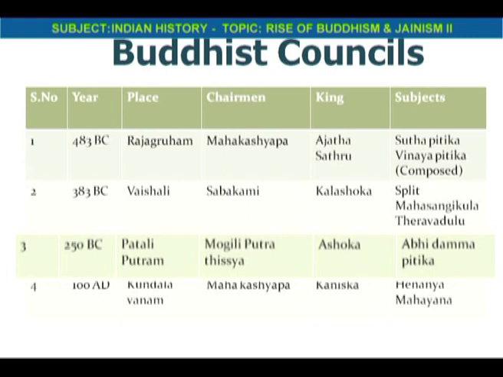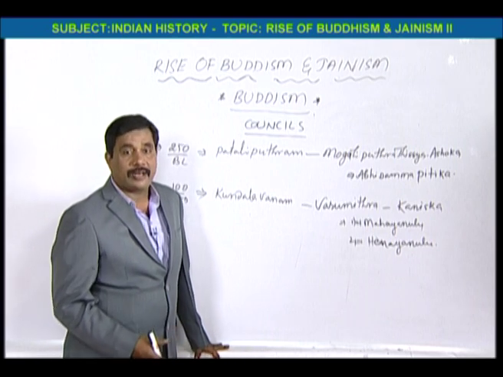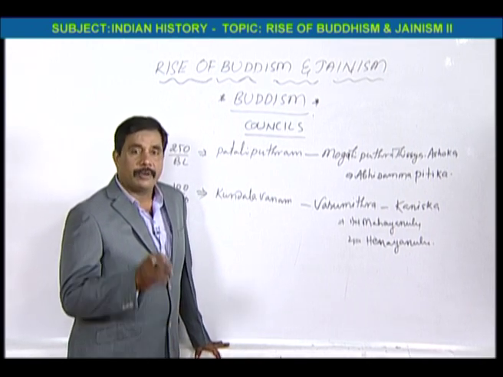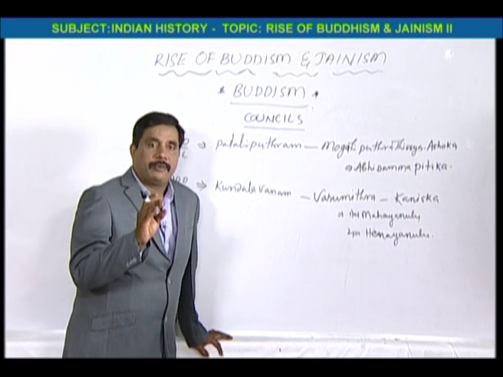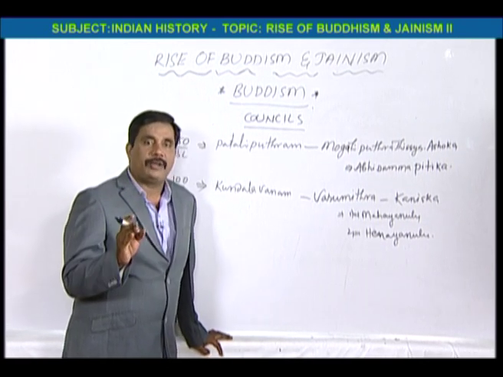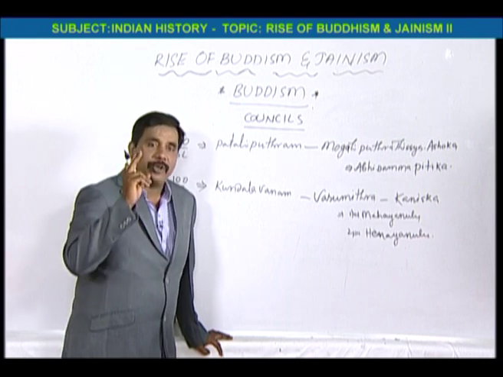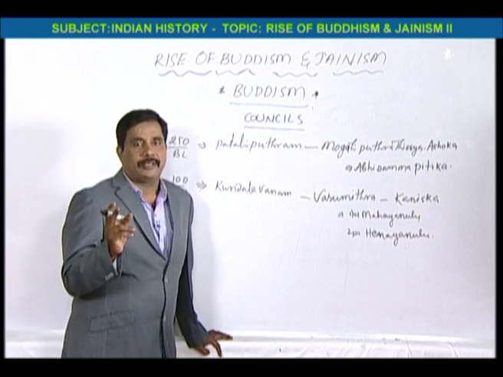As per the earlier explanation, Buddhist holy books are called Tripitikas. Once again I am telling, Buddhist holy books are called Tripitikas. Jainism holy books are called Angas, Upangas.